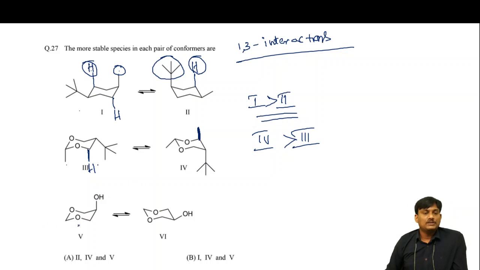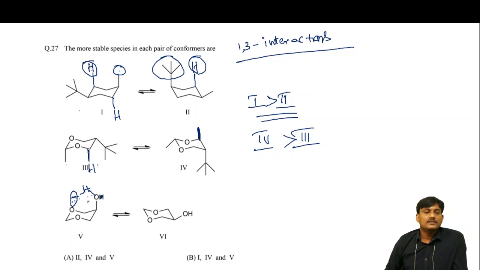If you take this one, here OH, and here you have a lone pair of electrons. We know that between oxygen and hydrogen there is a formation of hydrogen bond. Suppose OH is like this, there is a formation of hydrogen bond when OH is at the axial position.